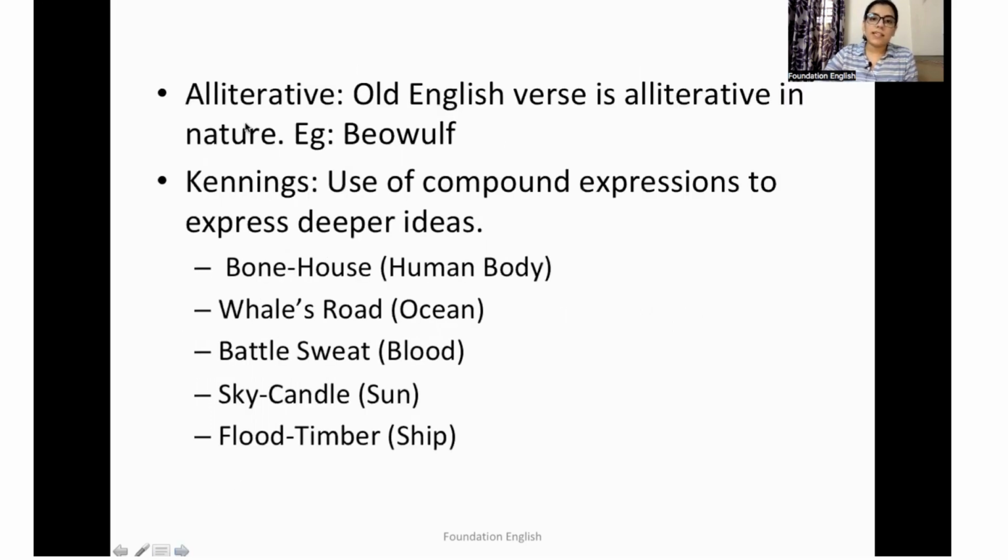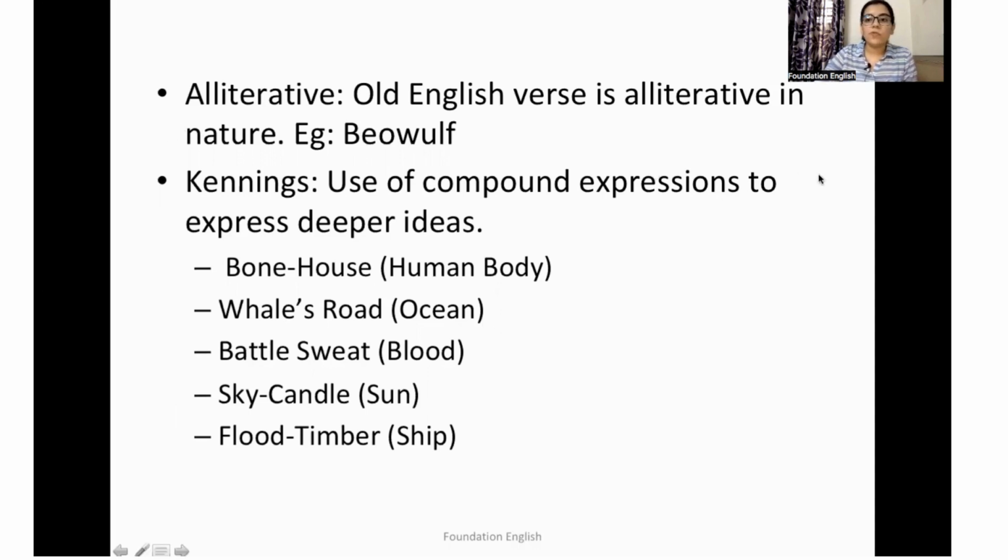Now, in the previous slide, I discussed the themes that were prevalent in the works of Old English literature. Now I'm going to talk about the style of writing. So, the Old English verse is alliterative in nature. If you look up Beowulf, in the very introduction, you'll see that the line is given that Beowulf consists of 3,182 alliterative lines. So it is a very important feature of this particular age.